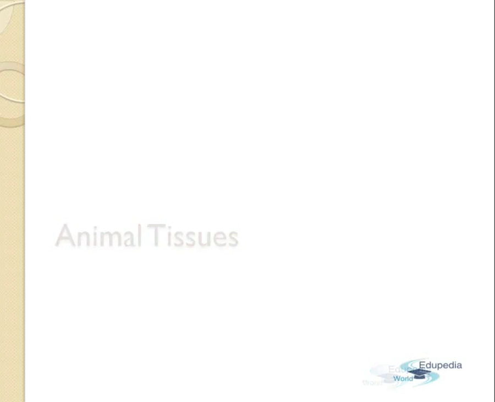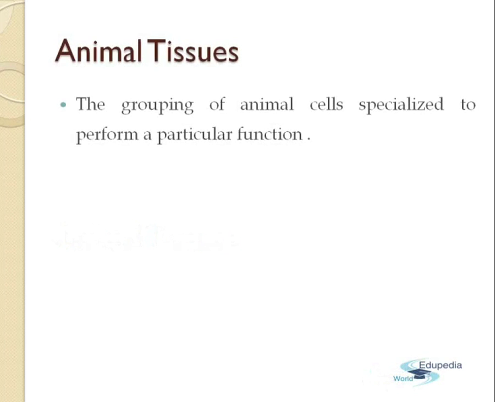Now let's see what the definition of the animal tissues is. Animal tissues are the grouping of animal cells which are specialized to perform a particular function. So when the animal cells combine to perform a particular function, they are known as the animal tissues. Now what is the basic difference between the animal cell and the plant cell? That we have already discussed when we were discussing the cells in the previous classes. So the various types of animal tissues are: